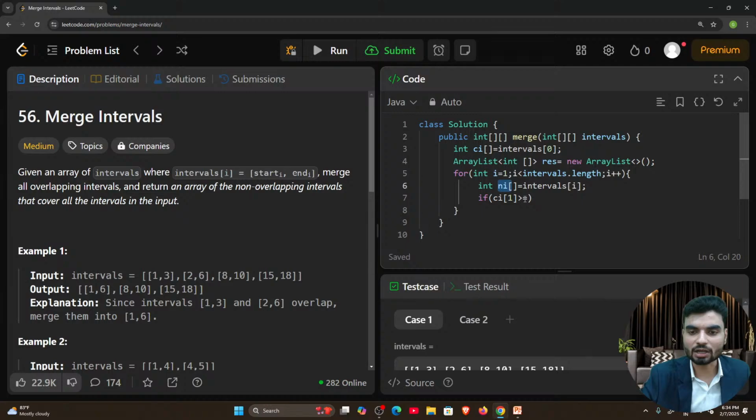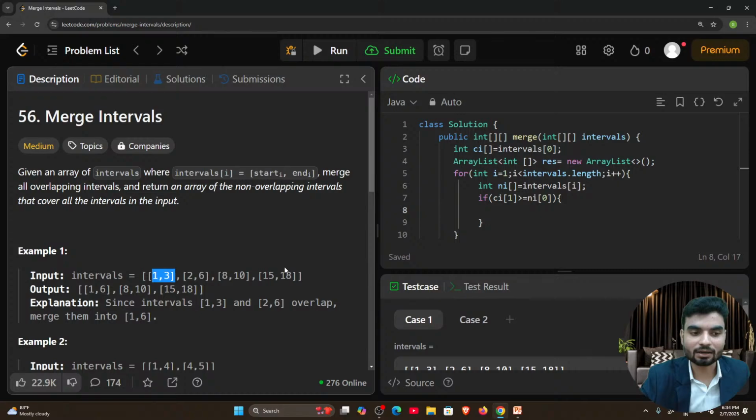So now here, ni, the new interval, on what place? On the 0th index, right? At the 0th index, yes or no? Now if this is greater, which means there is something overlapping. And how can you resolve this overlapping? Tell me how you can resolve it. By updating this current interval, yes or no? By updating this current interval.